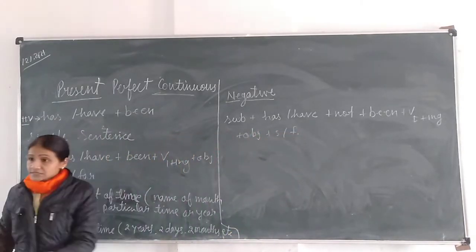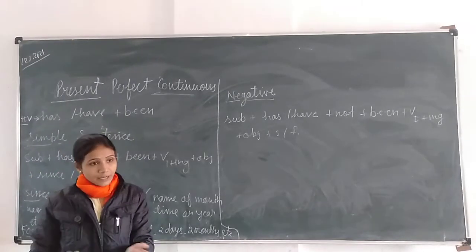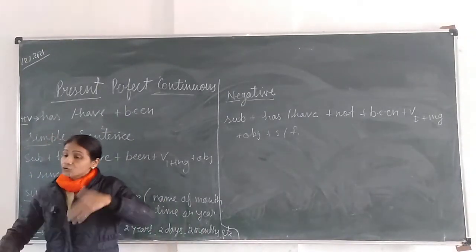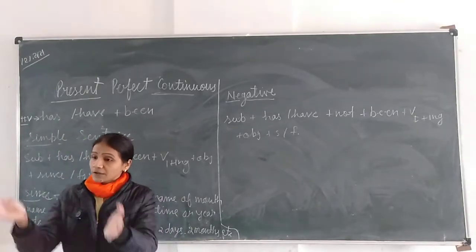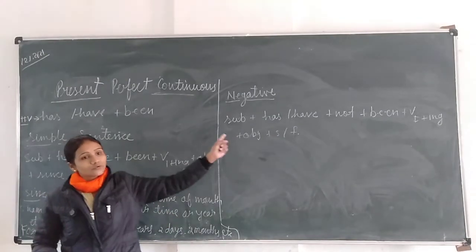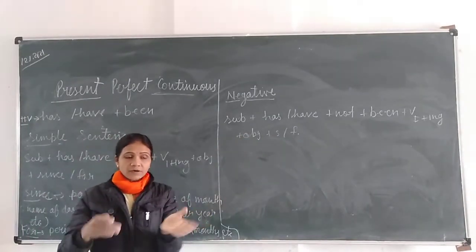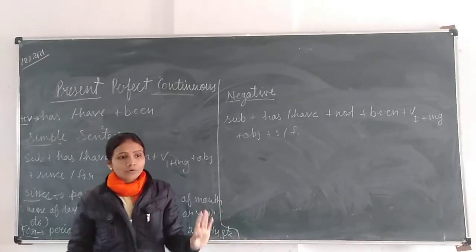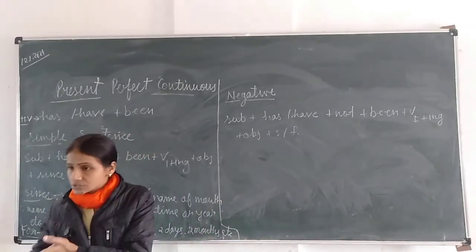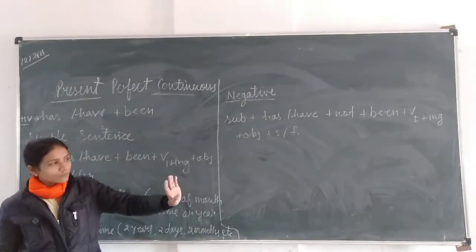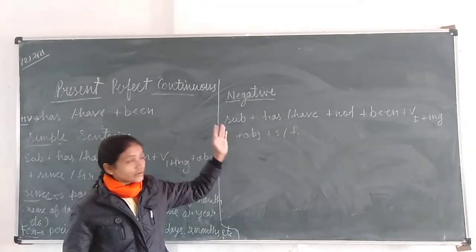But listen, it's not compulsory that when we are making examples of present perfect continuous tense there should be since or for. It means when we have a particular time given, then before the particular time we have to use since and for. Otherwise we can make a sentence without since and for also. Clear? So it depends on the situation of the time. If time is given, then we have to use since and for. Now give examples of negative sentences.